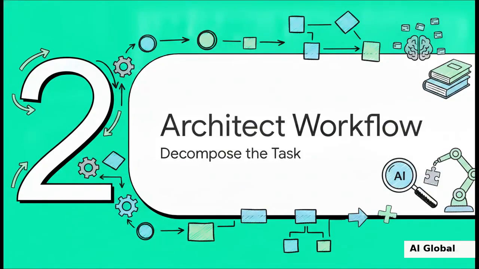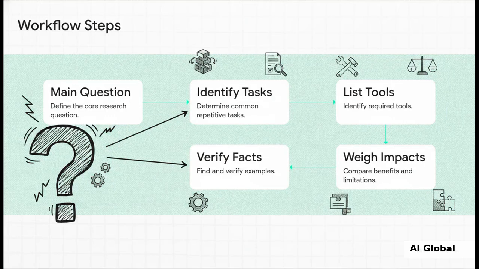Okay, so we've got our perfect detailed prompt. Now the agent has to start the heavy lifting. And a massive question can totally freeze a human. And honestly, it can confuse an AI too. But this is where our well-architected workflow shines, by decomposing that giant prompt into bite-sized subtasks. First, it defines the main question. Then it breaks it down. What are the common tasks? What tools are required? What are the benefits and limitations? And finally, what verifiable examples actually exist out there? By slicing the big question into these specific pieces, the agent knows exactly what to go out and hunt for.